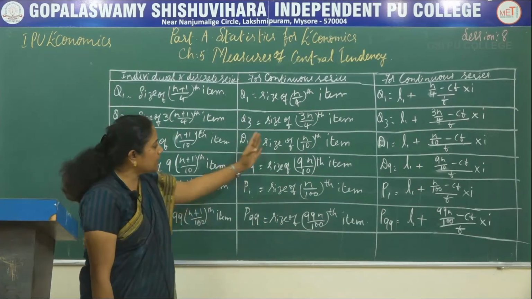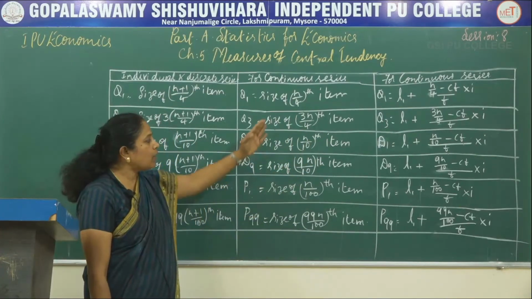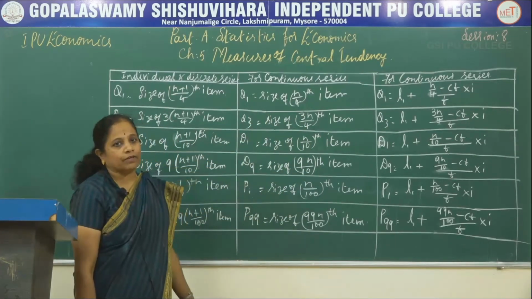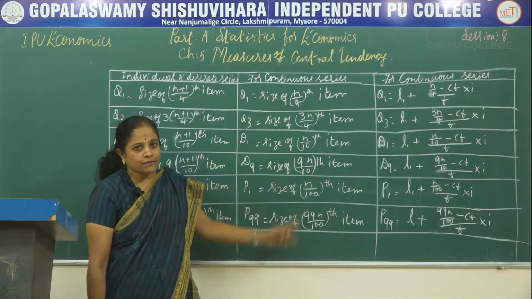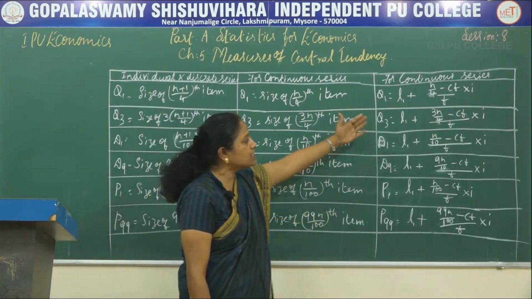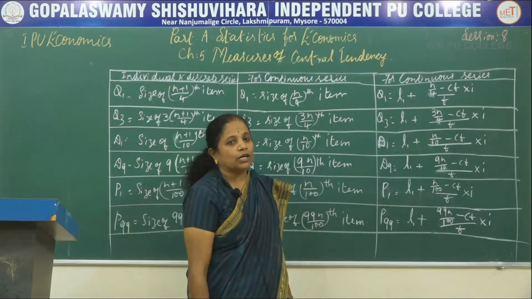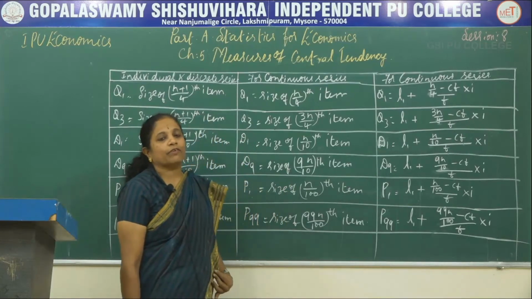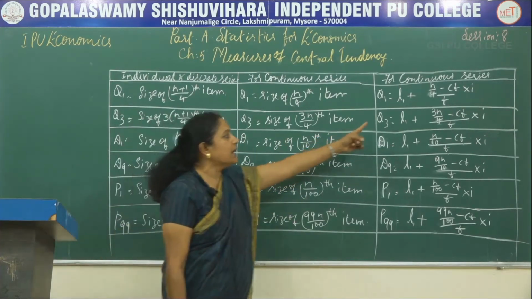After arranging the series and obtaining the cumulative frequencies, once we obtain the answer from these formulas, we should move towards the continuous series. The lower limit of the class of which we obtained the answer through this formula becomes L1.